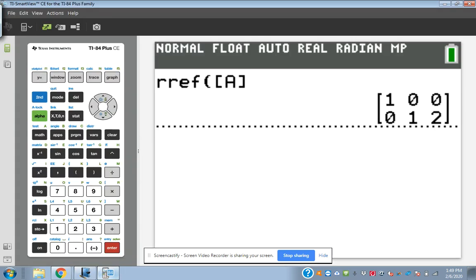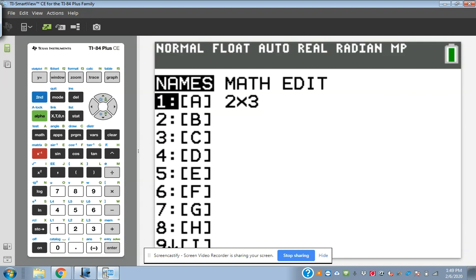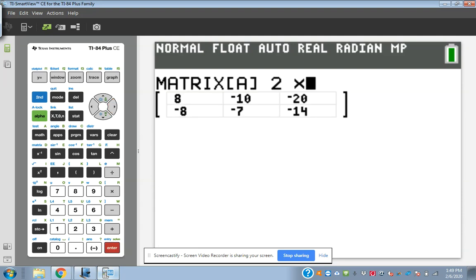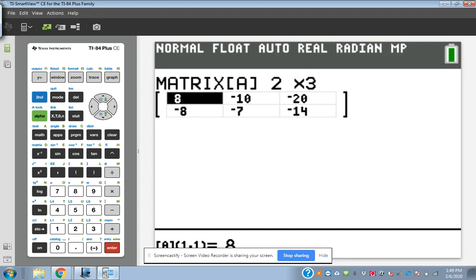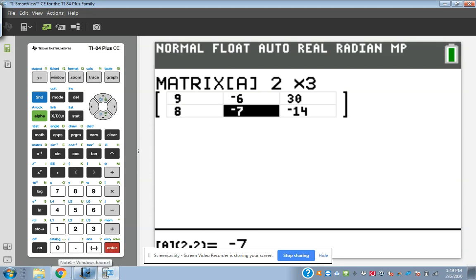So I'm going to hit second matrix, go over to edit, and pick which one you want to put it in. I'm going to use A again because it's the right size. So I don't even have to change the size anymore on that. And then I just type over the numbers. So I got a 9, a negative 6, and a 30. Then I have an 8, a negative 12, and a 20. Check my numbers, 9, negative 6, 30, 8, negative 12, 20. So check to make sure everything's the right spot, the right sign.